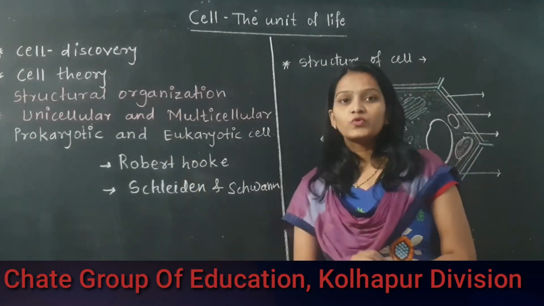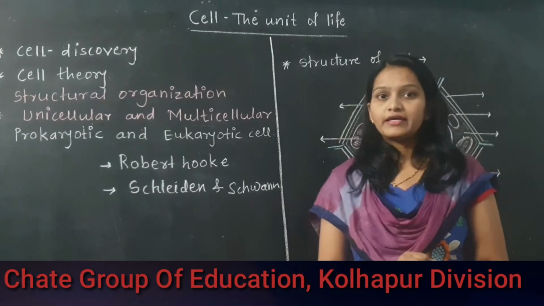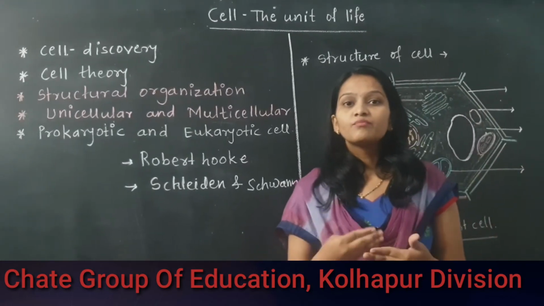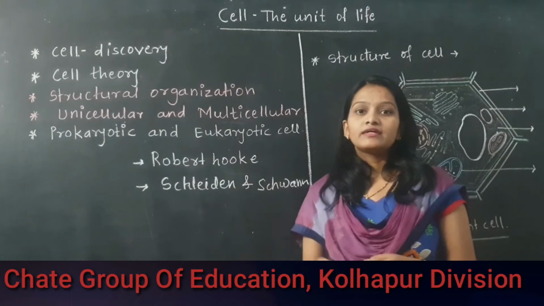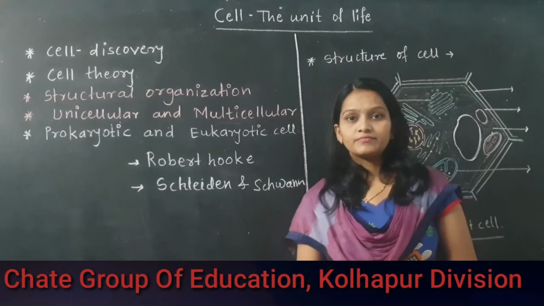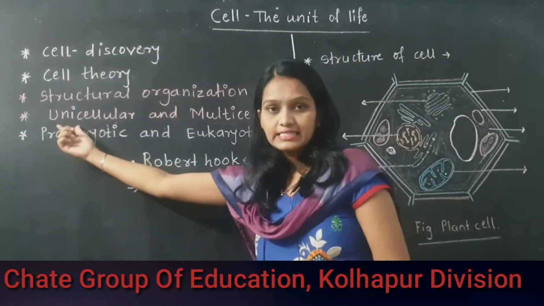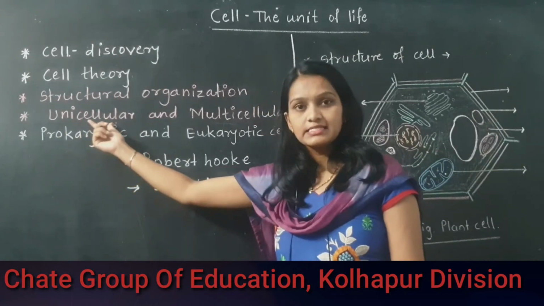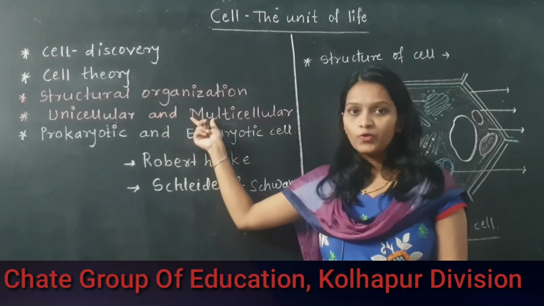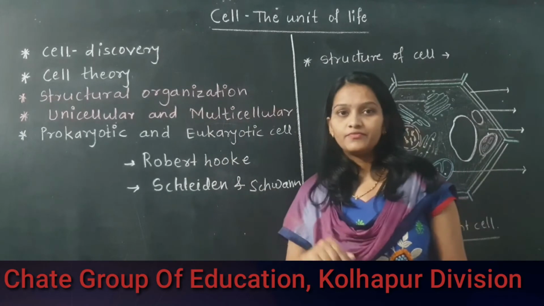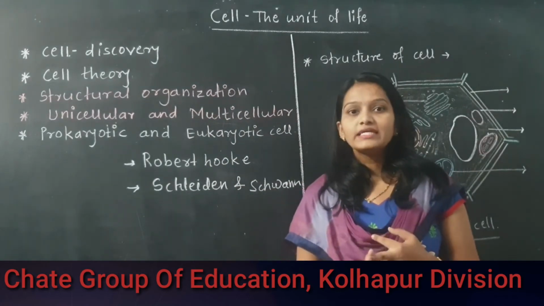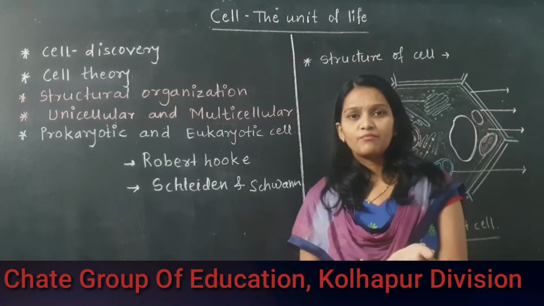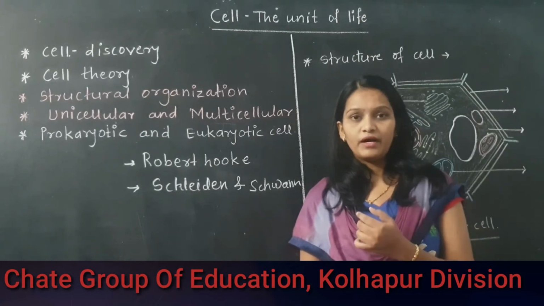Before that, we'll move towards another classification of organisms. It depends on the number of cells present in the living body: unicellular and multicellular organisms. Uni means single, cellular means cell. Multi means more than two cells present. If the living body is made up of only a single cell, one example is the amoeba.